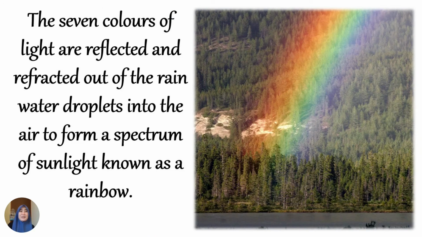Remember, the 7 colors of light are reflected internally and refracted out of the rainwater droplets into the air to form a spectrum of sunlight known as a rainbow.